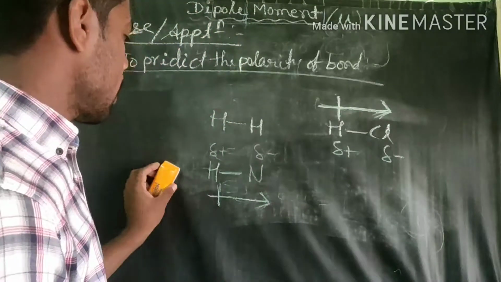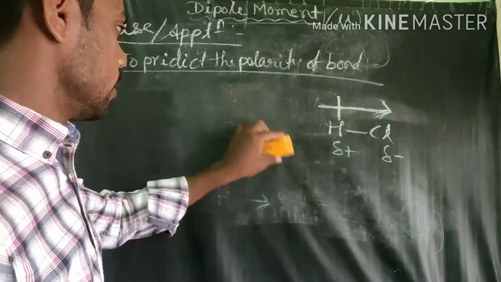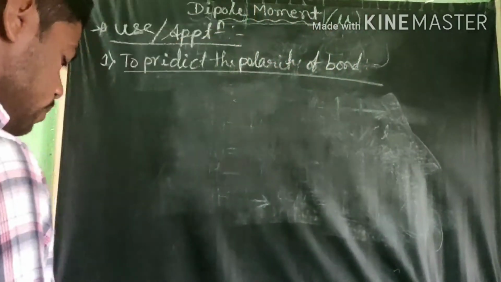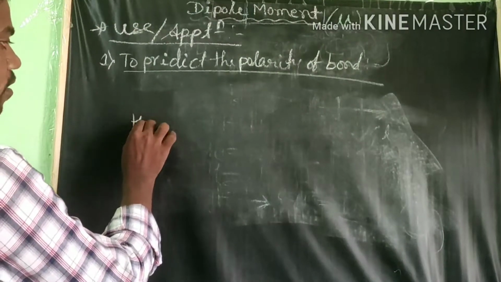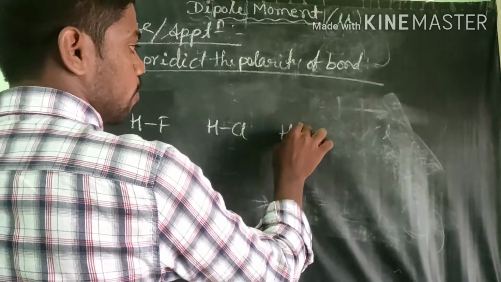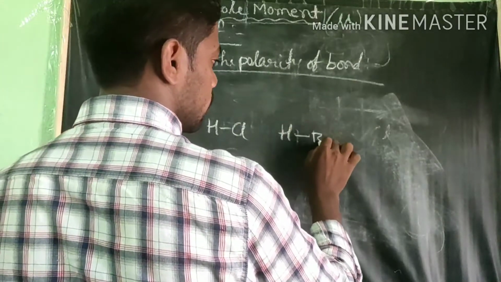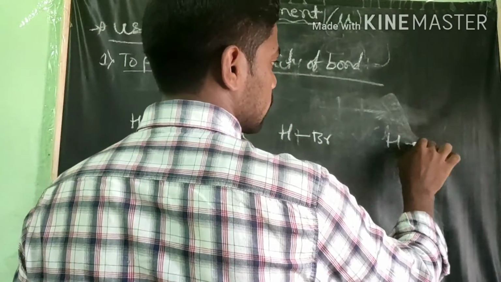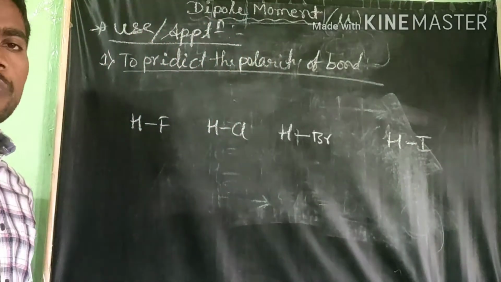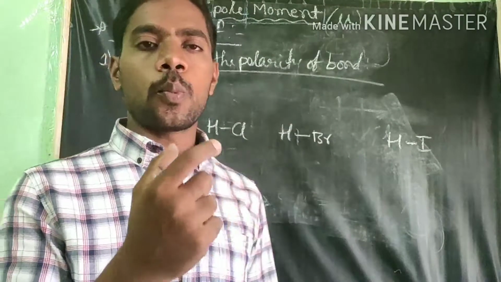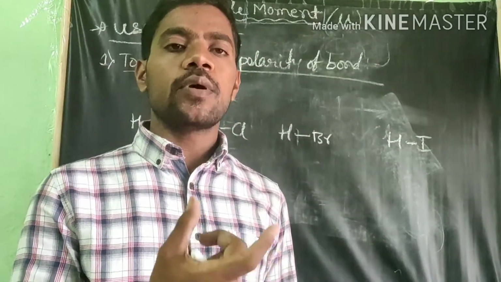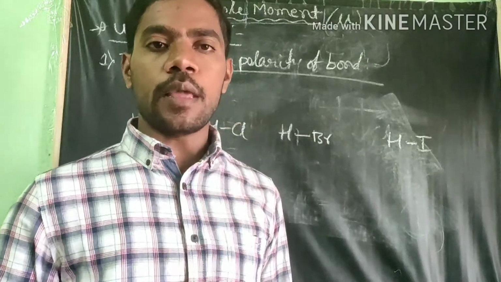And next, how to predict. For example, you see here HF, HCl, HBr, next one HI. Among them, which has the highest polarity? That polarity is explained with the help of this dipole moment.